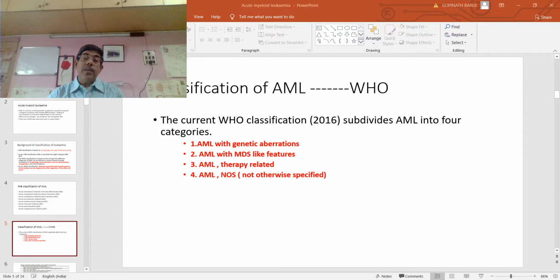If the patient has been suffering from myelodysplastic syndrome for the last 6 months, or any specific genetic changes characteristic of myelodysplastic syndrome are found in a case of acute myeloid leukemia, then it should be considered acute myeloid leukemia with myelodysplastic-like features.